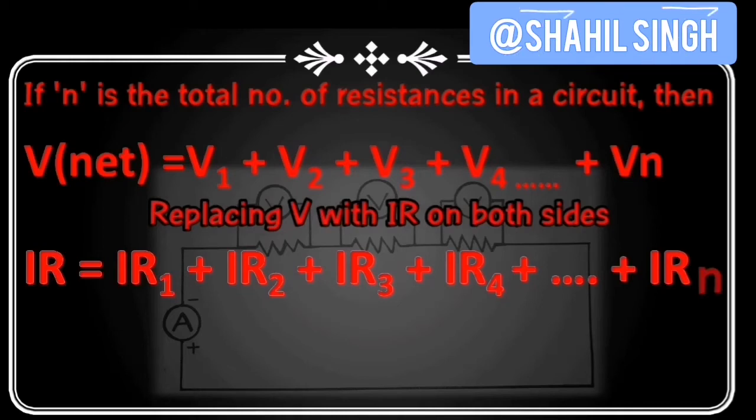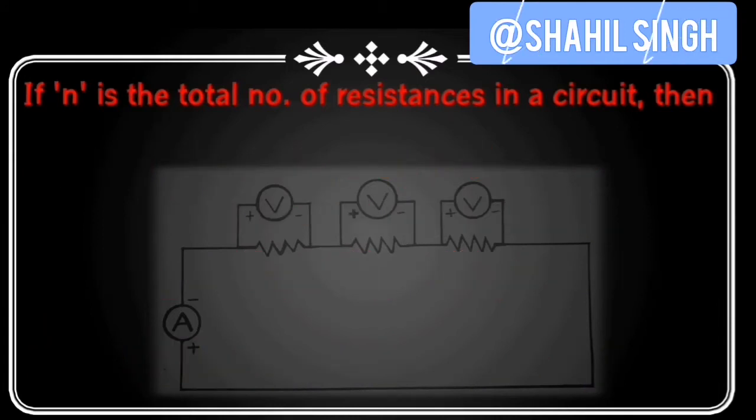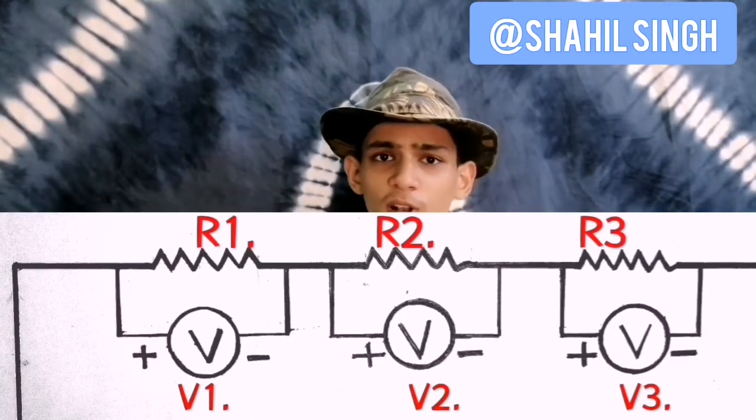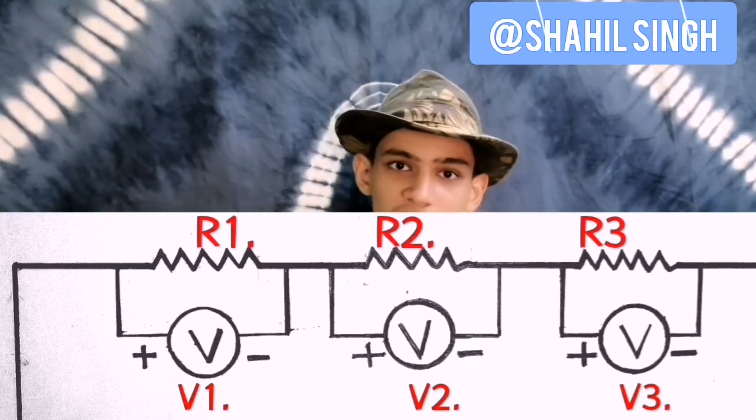Okay, what do you see common in this equation? Yes, all the I's are common in all the terms. So you will take out I as common and cancel out the I on this side and the I on this side. So they both will cancel out and the total resistance will be equal to R1 plus R2 plus R3 up to Rn. That means if you want to calculate the total resistance in a series connection, you will simply have to add up all the resistors. You will get the final total resistance.